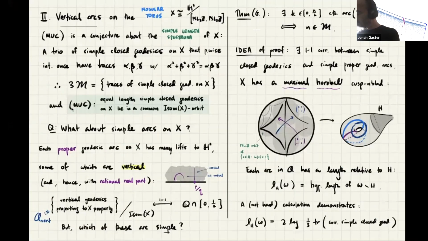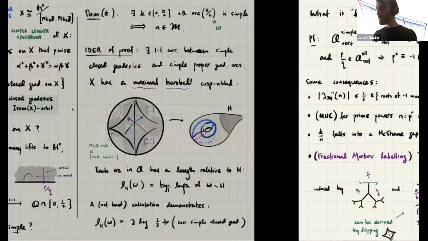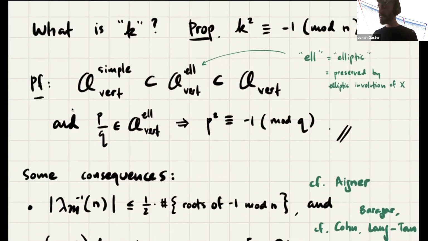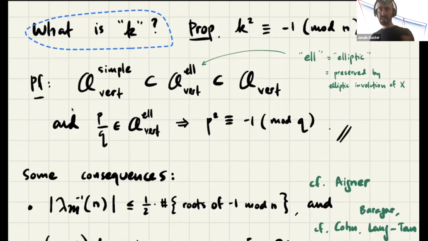Okay, so that's saying something about the Markov numbers. I think it brings up more questions than answers. The basic question is, well, what is k? What can you say about k? Where does it come from? What is it saying about the Markov number? And let me tell you something simple.